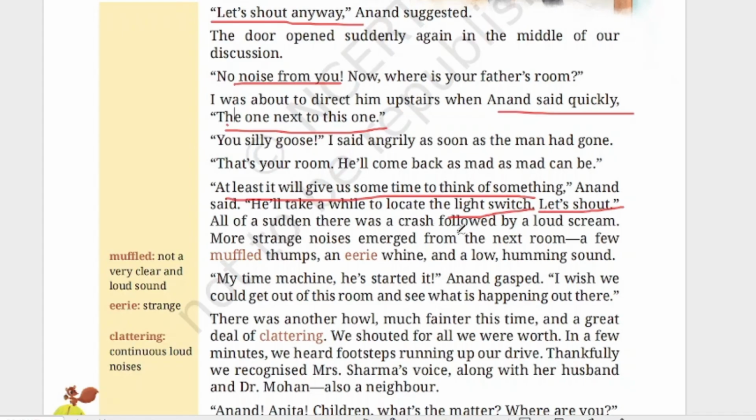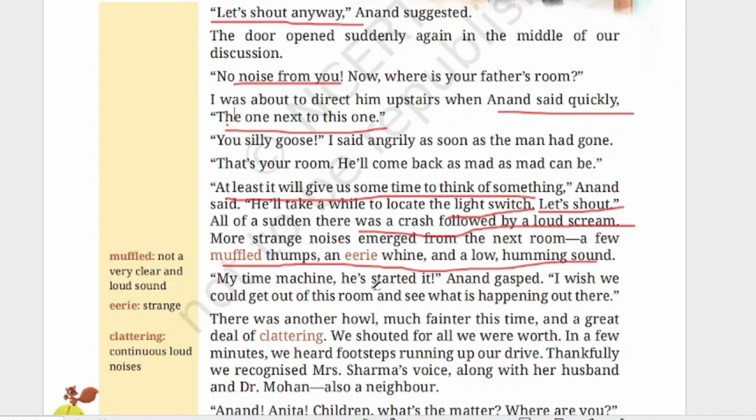All of a sudden, there was a crash followed by a loud scream. So they were planning to shout, but all of a sudden they heard a crash followed by a loud scream. That means something was hitting and falling, or some sound was there. Okay, a crashing sound and a loud scream, somebody shouting loudly. More strange noises emerged from the next room. A few muffled thumps, an eerie whine, and a low humming sound. So from the room, different types of muffled, not very clear and loud sounds. Eerie whine means a strange sound. So different types of sounds were coming from the next room.